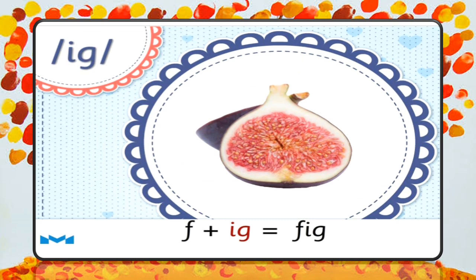Now, this is a picture of a fruit. It's a fruit, and its name is fig. Fig. F. The sound of letter F, and the sound of letter IG is ig. So the word is fig.